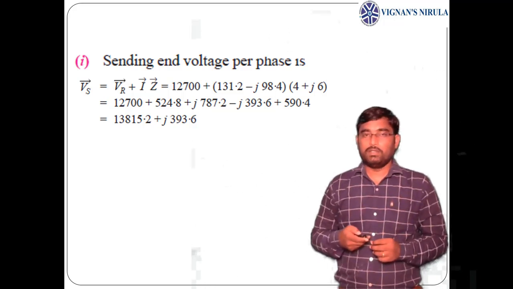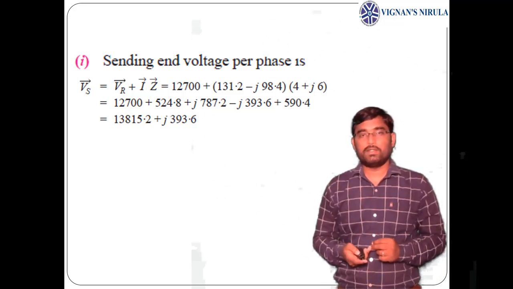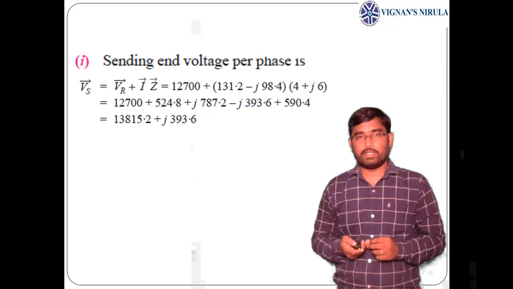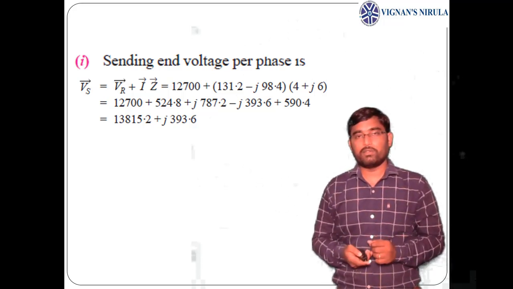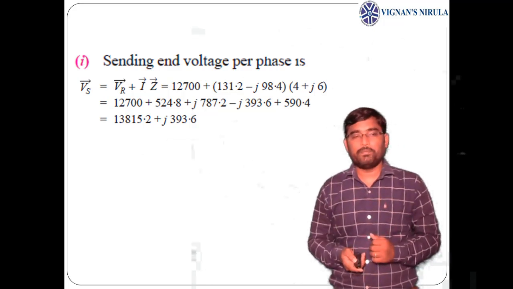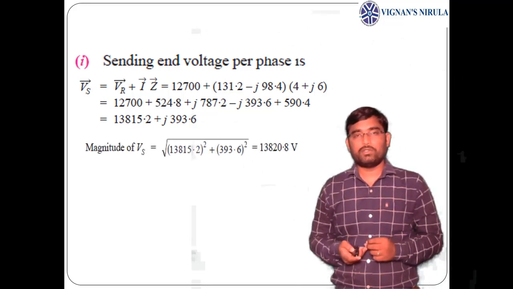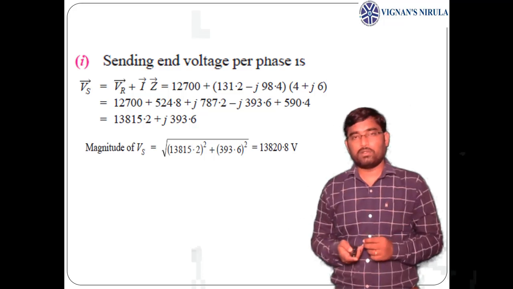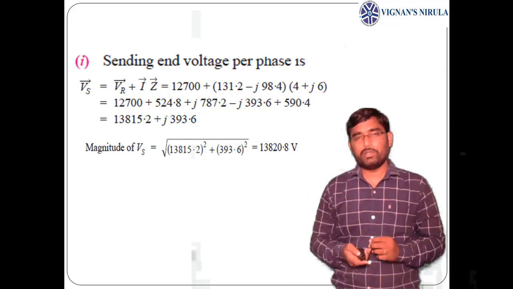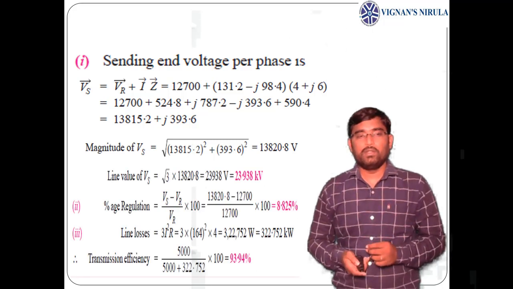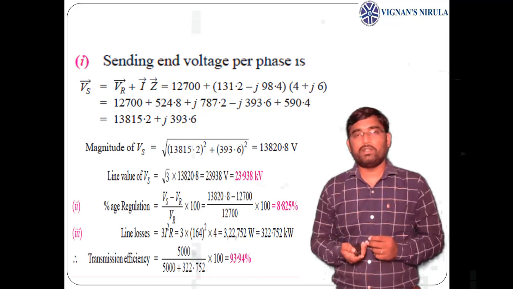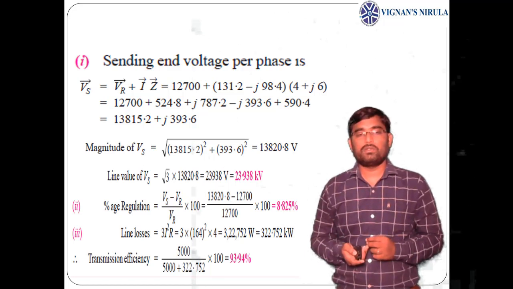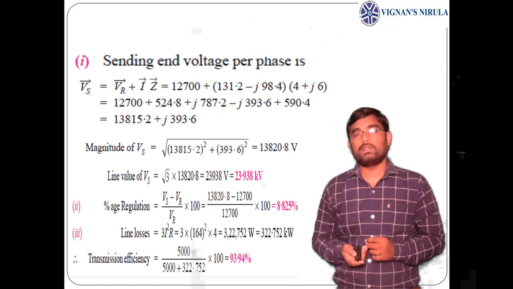By using this equation we can find the sending end voltage, and by using phasor diagram analysis also we have one or two formulas to find the sending end voltage. We can use either formula. From this, the magnitude can be obtained by taking the square root of real value square plus imaginary value square, which will be 13,820.8 volts. If you want to find the line value, it is root 3 into phase voltage, which is 23.938 kilovolts.